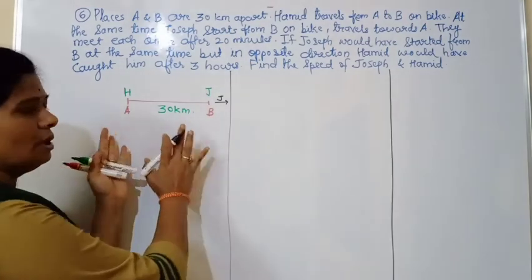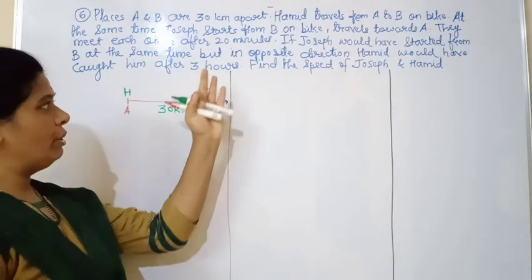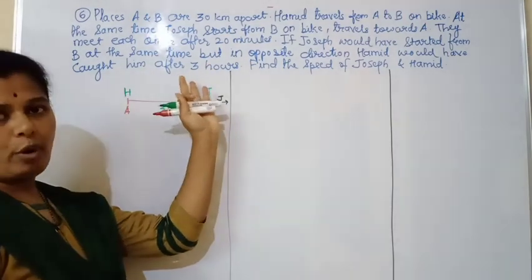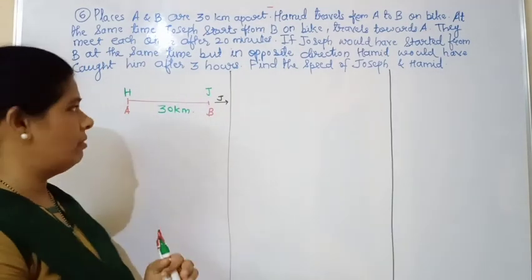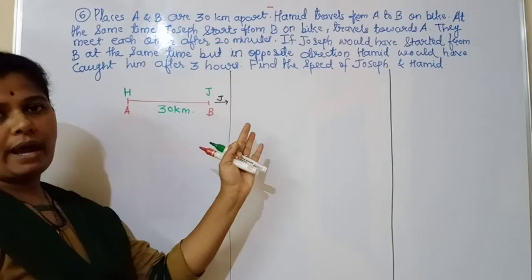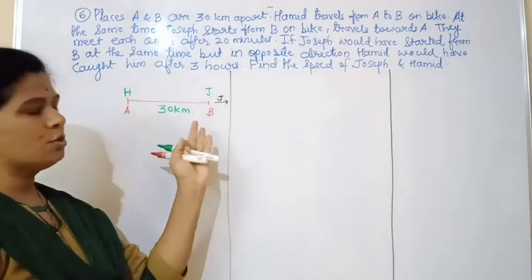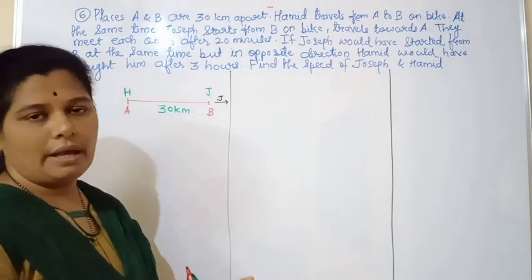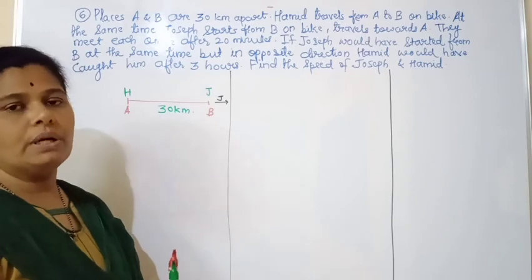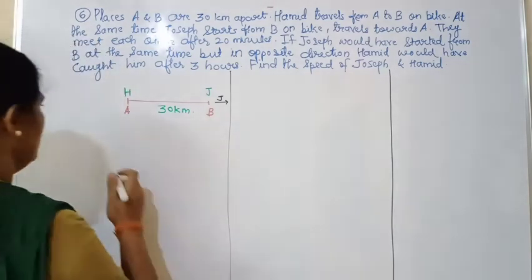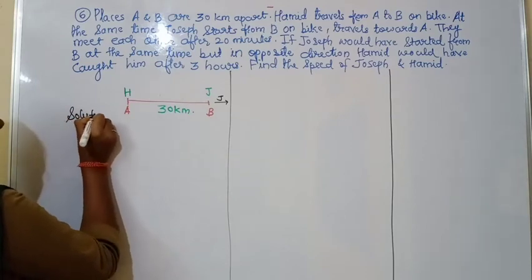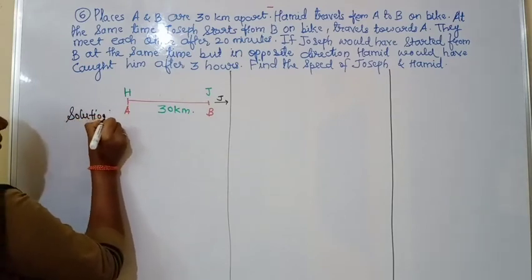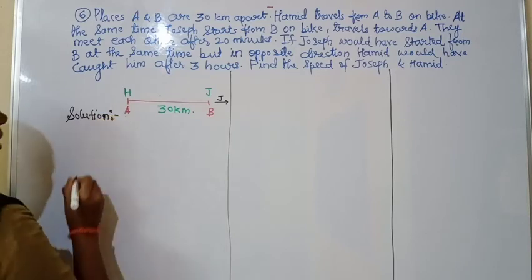So I think you understood the diagram according to the words given in the problem. After 3 hours Hamid will be able to catch Joseph if Joseph moves in the opposite direction. So these are the two different conditions. Now we'll start the sum. We will write the solution first of all.